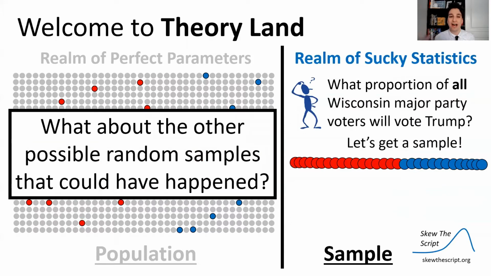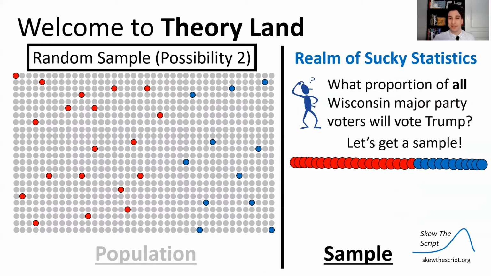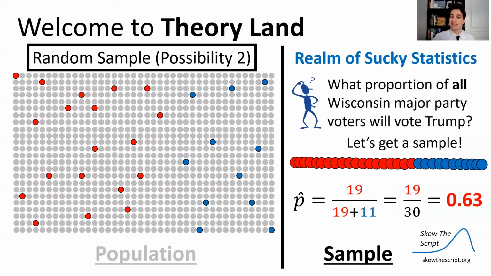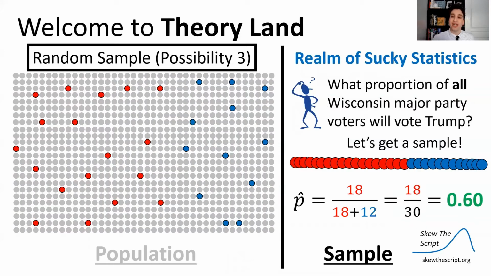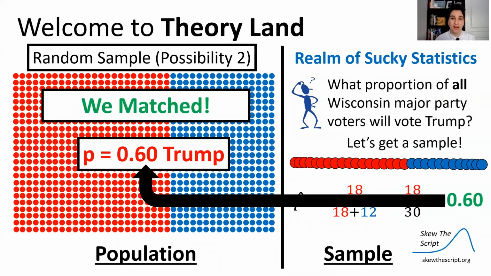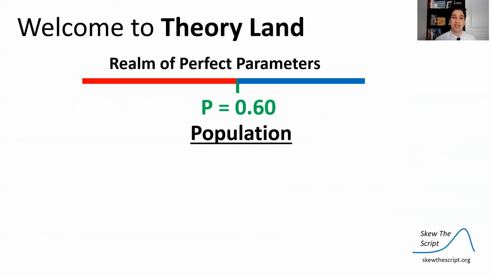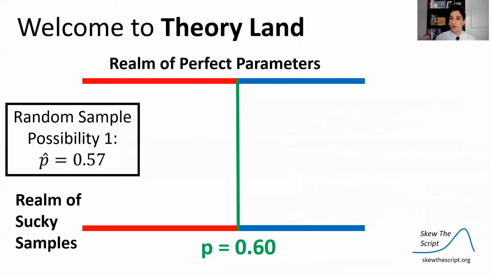But what about the other possible random samples that could have happened from that population but didn't? Let's talk about this possibility. Here's another random sample that could have happened. In this case, 19 out of the 30 we happen to select are Trump voters. That's 63%. We overestimate slightly. Here's another possibility in which 18 out of 30 vote for Trump in our poll, and then we match it right on. So there's some random chance here in our sampling process. Now, we know from our previous work with sampling distributions what happens. The first possibility, we underestimated slightly. The second one, we overestimated with our sample. The third one, we were right on.